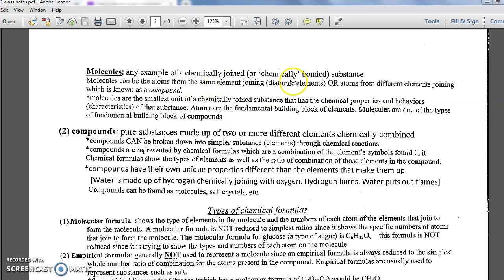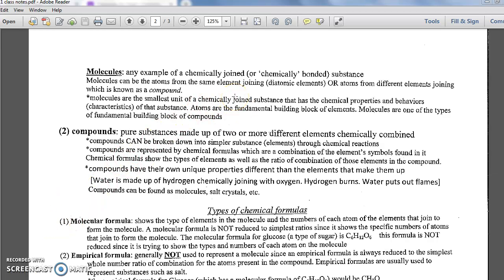Now, when we have atoms of different elements joining, it's no longer an element. It's a compound. What do we mean by the word compound? Compounds can also be pure substances if the only thing we have there is the compound. But a compound is two or more different elements chemically combined. So they're chemically joining. Molecules are the smallest unit of a chemically joined substance that has the properties and behaviors of that substance.